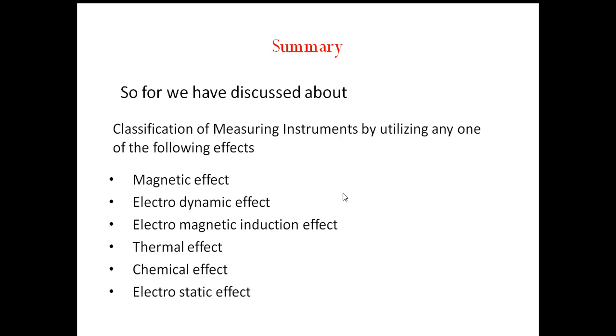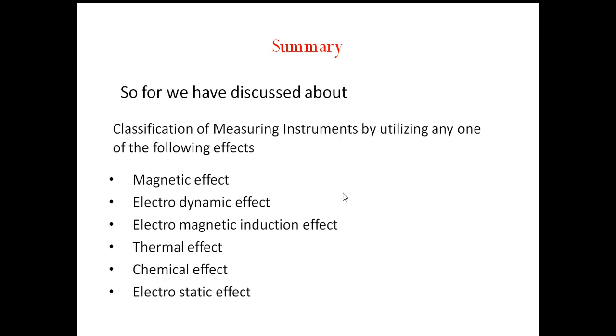In deflection type instruments, the deflection of the instrument provides a basis for determining the quantity under measurement. The measured quantity produces some physical effect which produces a mechanical displacement on the moving system of the instrument.